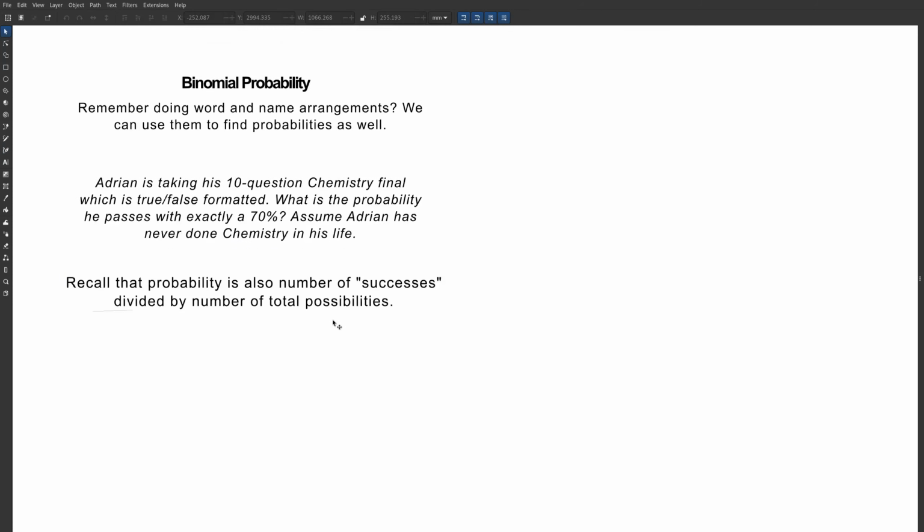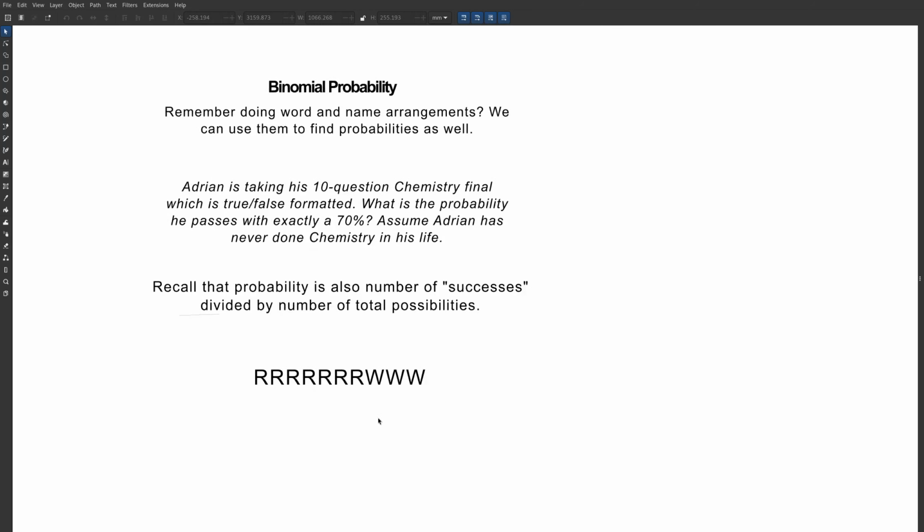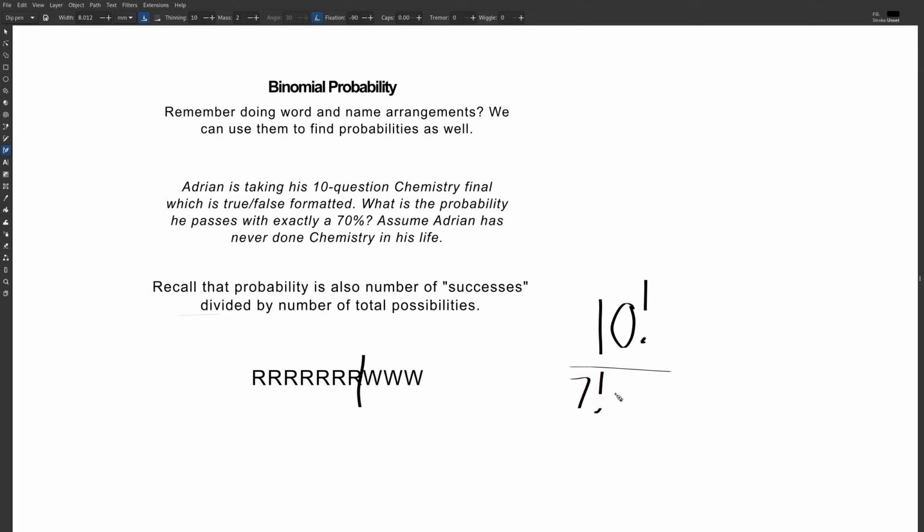Since probability is number of successes divided by number of possibilities, let's find how many successes, or things like this, we can get, because this would be what I want. I have 7 right answers and 3 wrong answers. Let's see how many variations of this there are. Since there's 10 total letters, we do 10 factorial divided by 7 factorial, since 7 R's repeat, times 3 factorial. Let's evaluate this real quick.